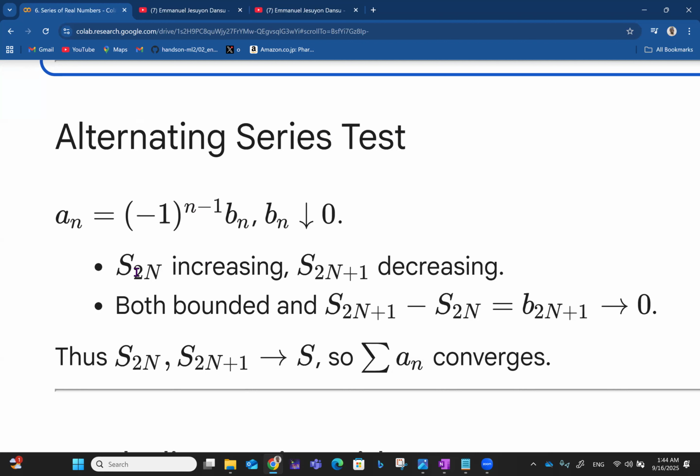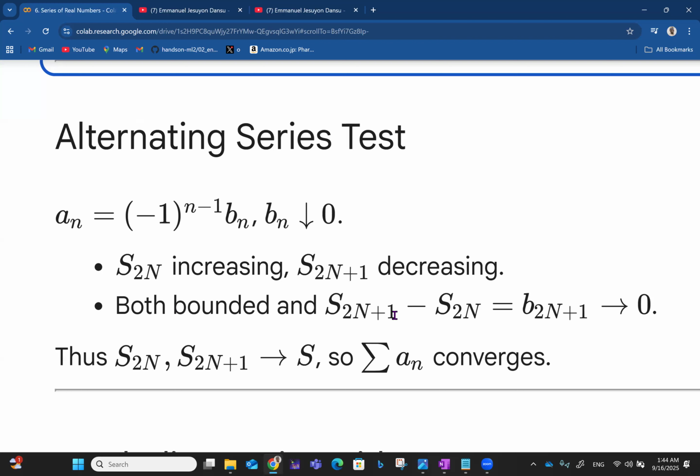So you see now that S_2n is increasing while S_(2n+1) is decreasing because it's going to -1. But both are bounded. S_2n is bounded by 1, while S_(2n+1) is bounded by -1. So both are bounded, and then we can say that S_(2n+1) - S_2n.